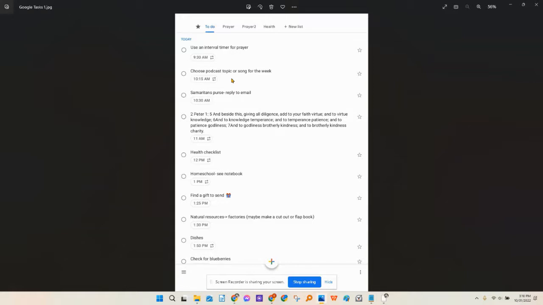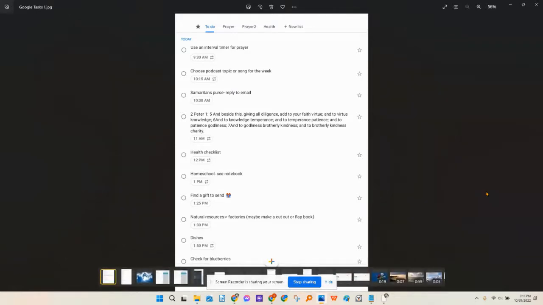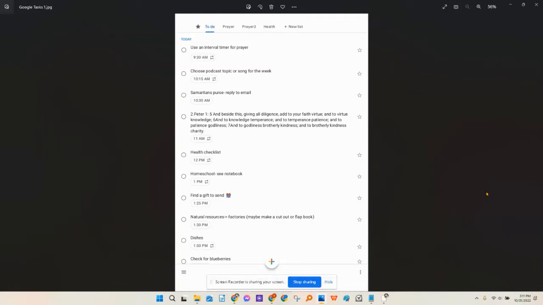And by the way, I've tried written routines, and I'm sure that works for some people, but to me, it looks like a lot of words, and I usually end up not carrying it out if I have a written routine. For some reason, this feels more manageable, and I know that doesn't necessarily apply to everyone, but for some of us, that's what we need.